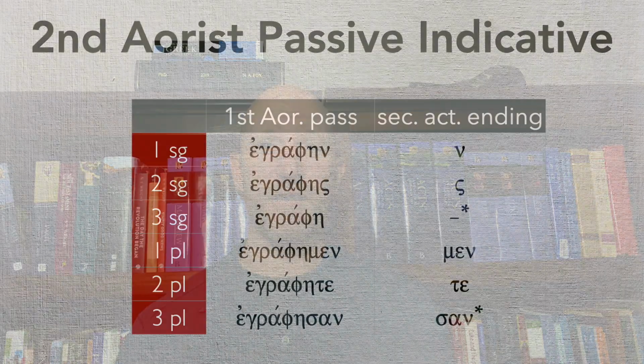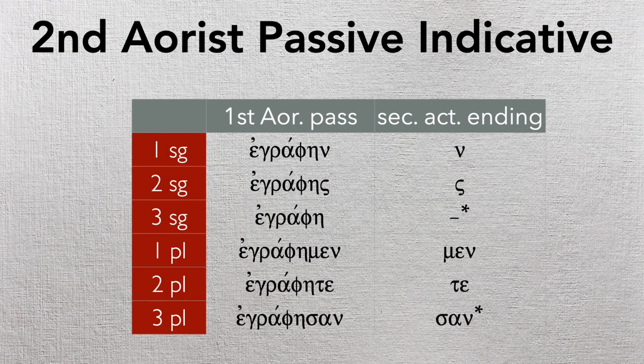These are the only three that actually have forms in the New Testament that are aorist passive, second aorist passive. Okay? So don't stress about that too much. It doesn't show up enough for us to spend emotional energy stressing about that. It just doesn't. Okay? So let's look at the paradigm. It becomes egraphen, egraphes, egraphe, egraphemen, egraphete, and egraphesan. Okay, once again, those endings that we would expect up and down the line, nothing new.